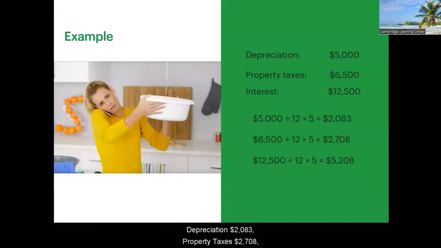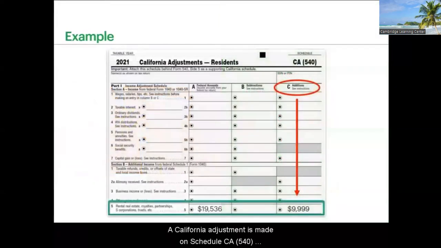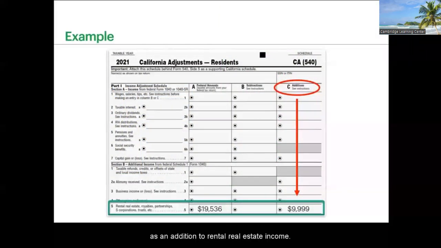The prorated expenses incurred during that period were depreciation, $2,083, property taxes, $2,708, and interest of $5,208. $9,999 must be added back to her California income. A California adjustment is made on Schedule CA 540 as an addition to rental real estate income.